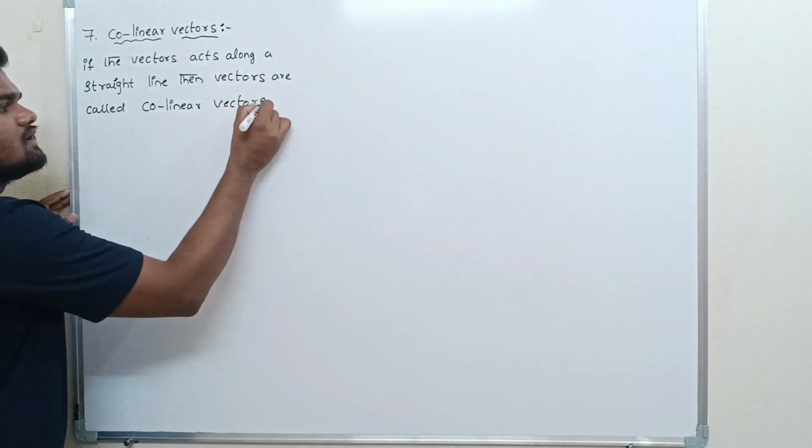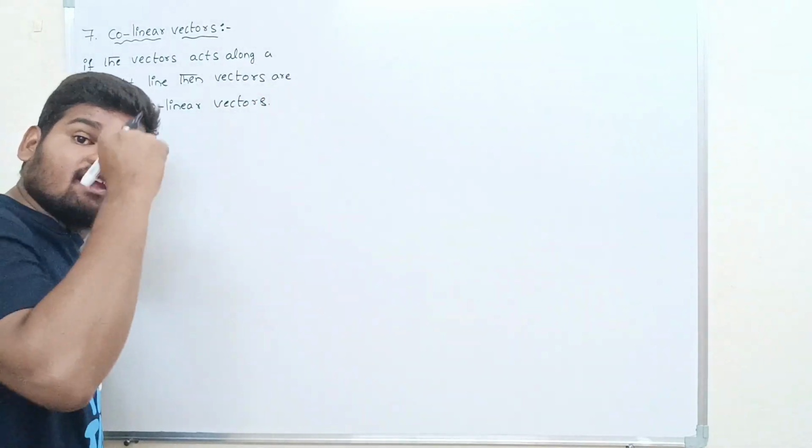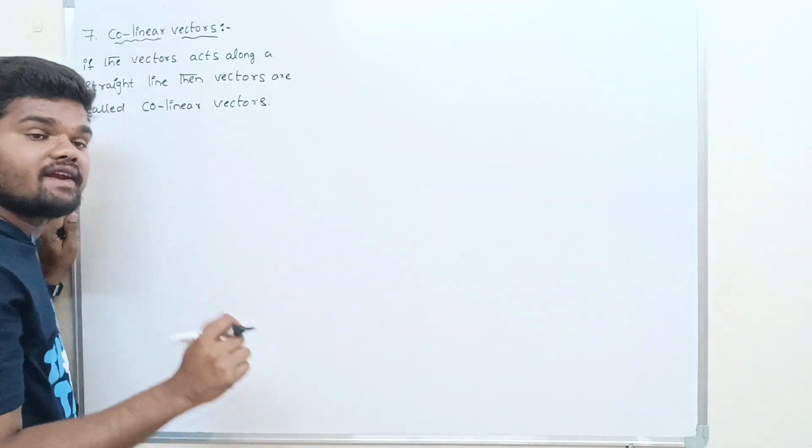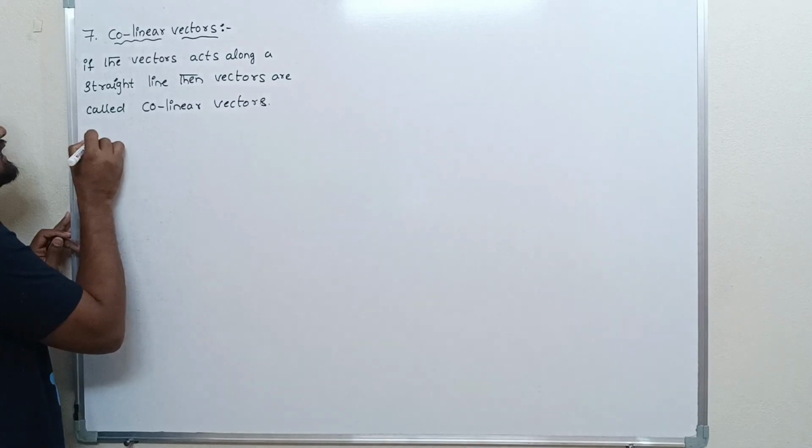If the vectors act along a straight line, such type of vectors are called co-linear vectors. Let us see the examples for co-linear vectors.